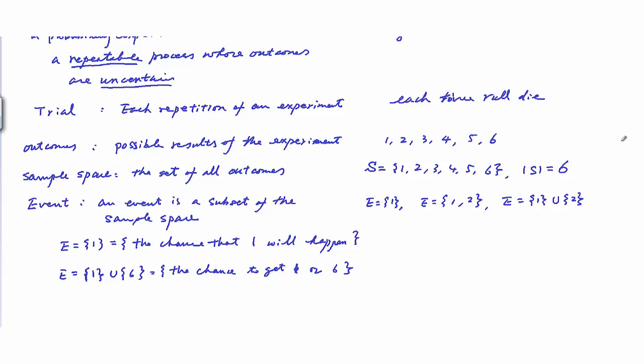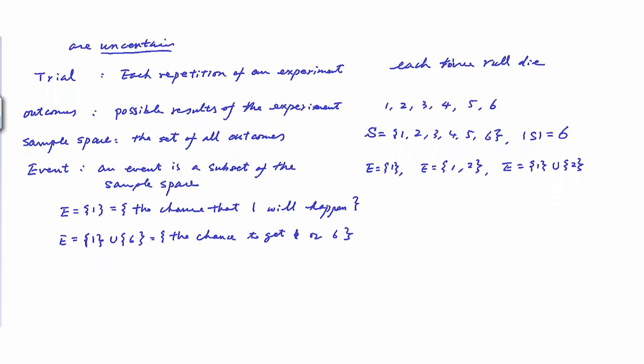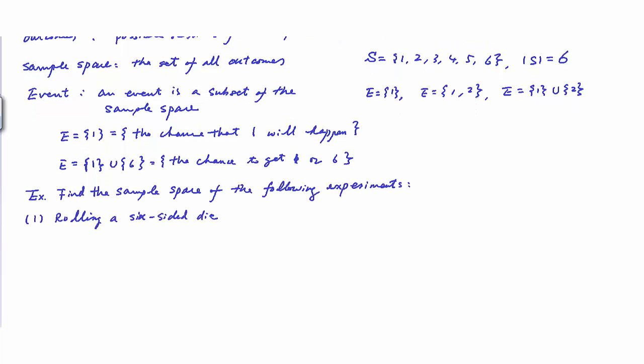To find the probability, it is very important to understand how we describe the sample space and the event. So let's look at another example of how we describe a sample space. For example, find the sample space of the following experiments. First one, rolling a 6-sided die, and just now we actually described it here.